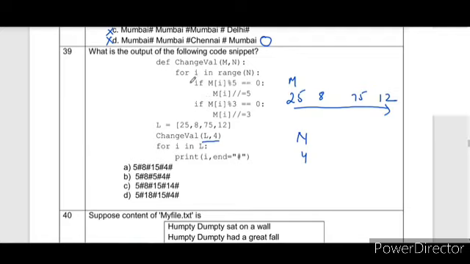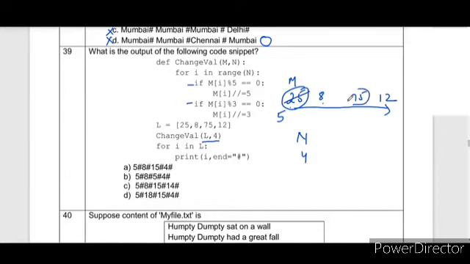Here the point of consideration is these two ifs are separate. No else is mentioned, so each condition will get executed. M of 5 modulus of 5 equal to 0, this is correct. So 25 modulus 5 equal to 0 is true. When you divide 25 by 5, the answer is 5. Next, this is incorrect, 5 modulus of 3 not equal to 0. It will move to next. This will remain the same because both the conditions are not satisfied by this value.